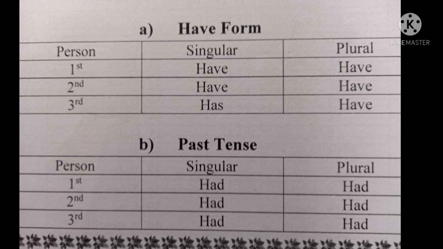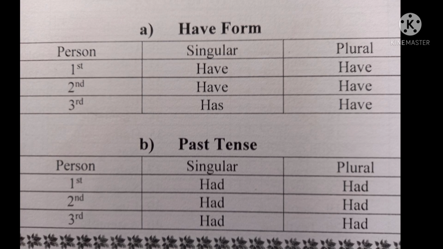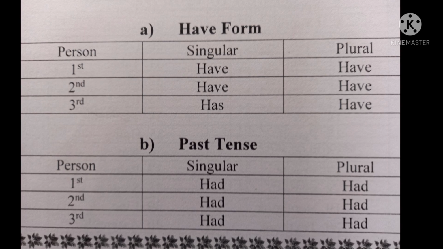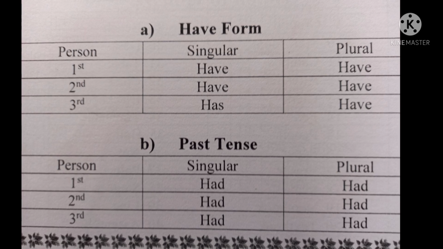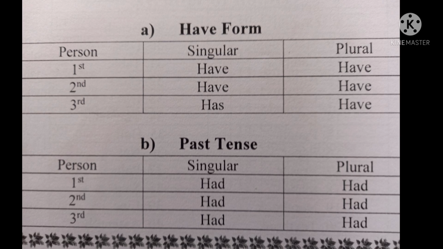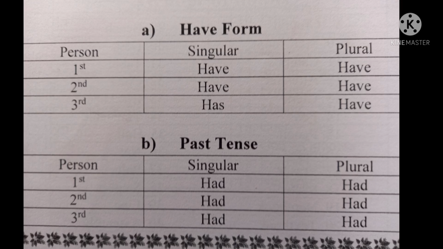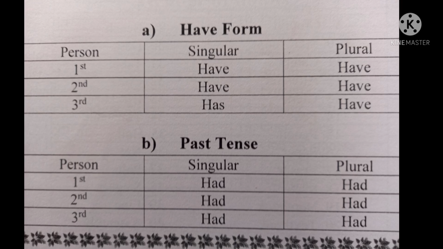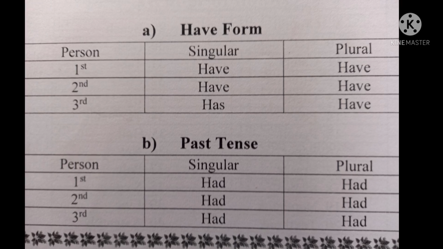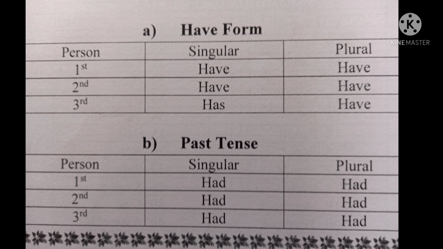When we take up past tense, first person singular had, plural is also had. Second person singular had, plural is also had. Third person singular as well as plural had.